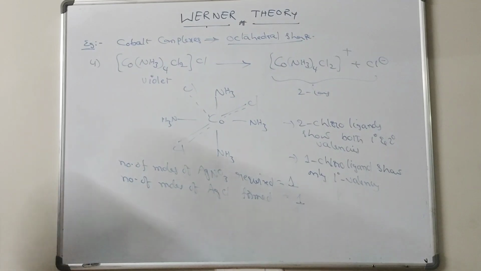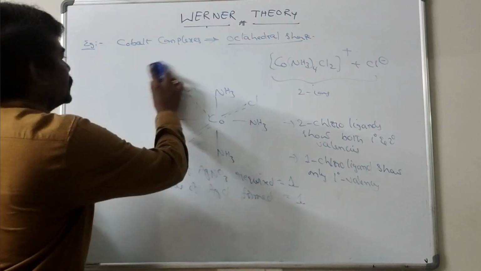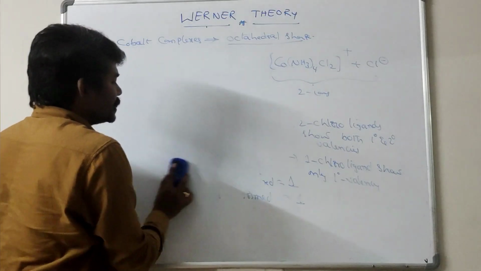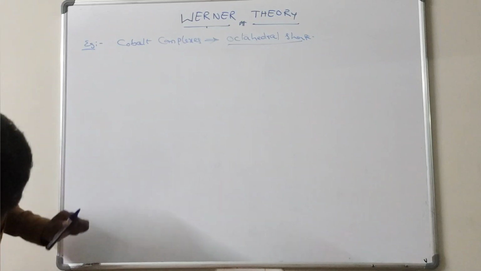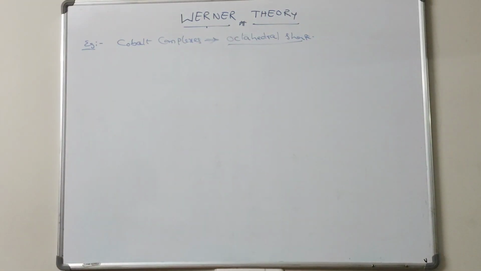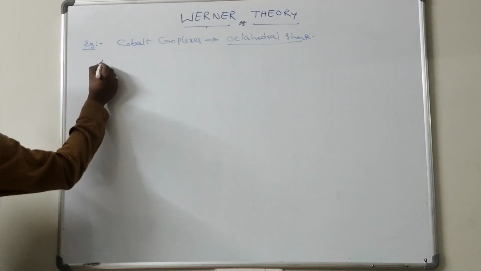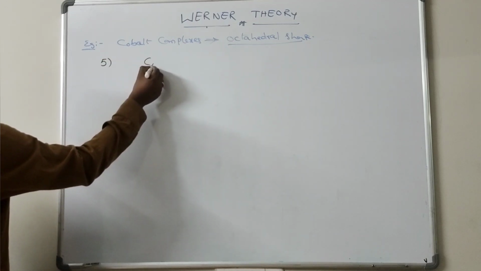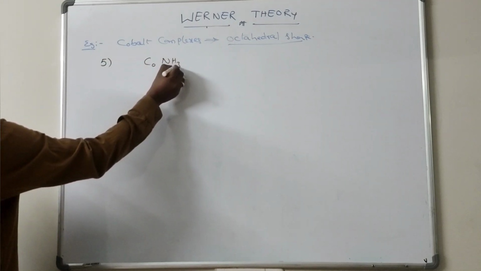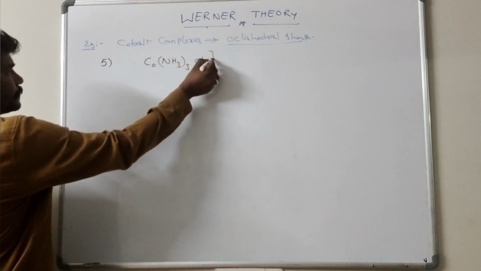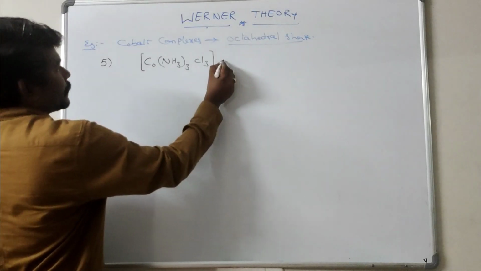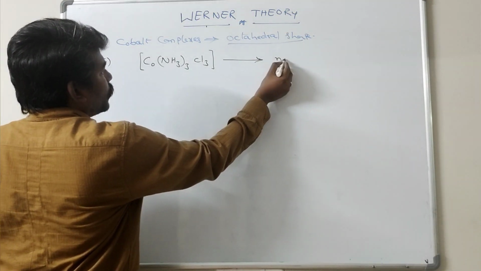So one more complex compound is there, that is Co(NH3)3Cl3. No ions.